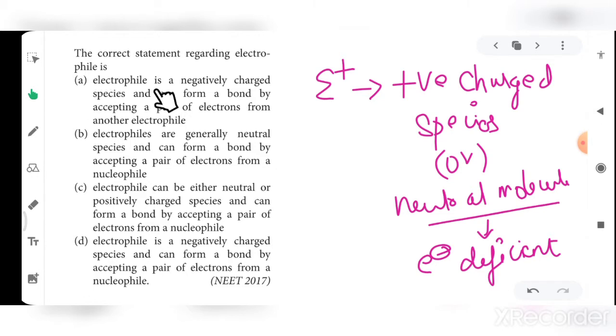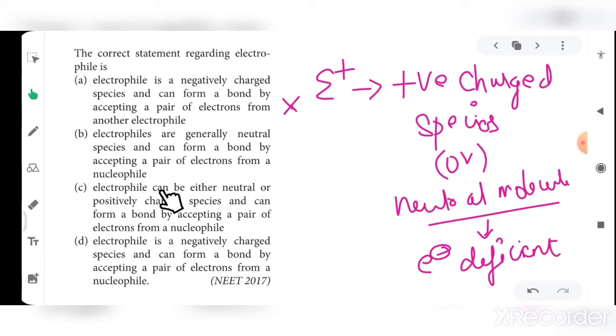See here, option A says electrophile is a negatively charged species, which is completely wrong because electrophiles are positively charged species or neutral molecules which are electron deficient in nature, and nucleophiles are negatively charged species. So therefore this is wrong. Option B is electrophiles are generally neutral species and can form a bond by accepting a pair of electrons from a nucleophile.